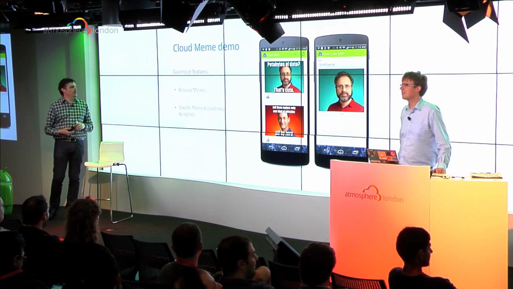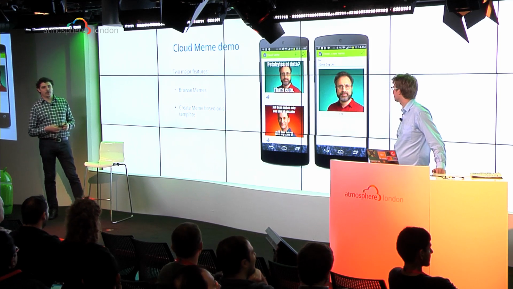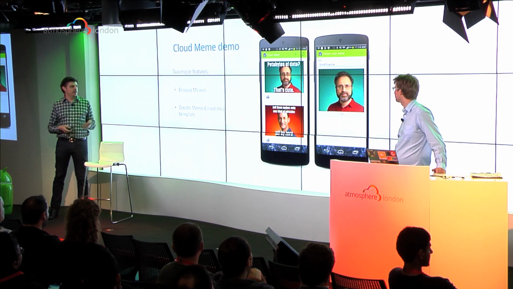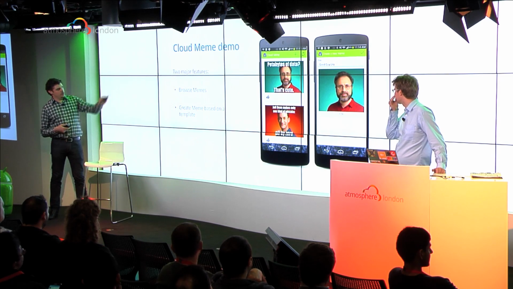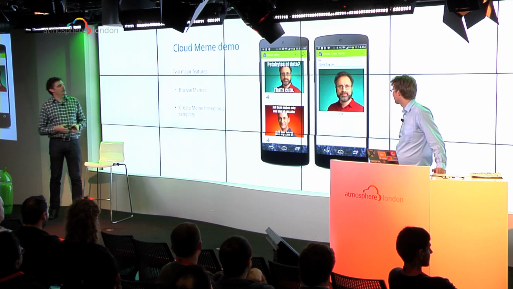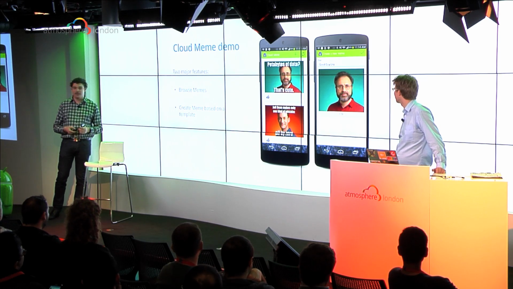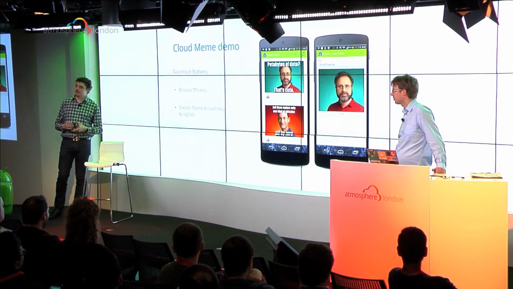The two features we want to show you in our meme generator are the ability to browse and also create memes based on a template. And just to introduce the characters here, we have Urs Hölzle on the front, who's our Senior VP of Technical Infrastructure, in charge of the cloud platform and all of our data centers. And Jeff Dean at the bottom is the inventor of the MapReduce framework, and he's one of our distinguished engineers. There are sayings internally like, Jeff Dean doesn't count sheep, he MapReduces them, that kind of thing.